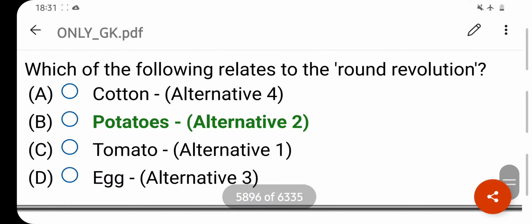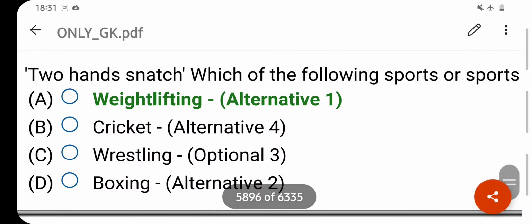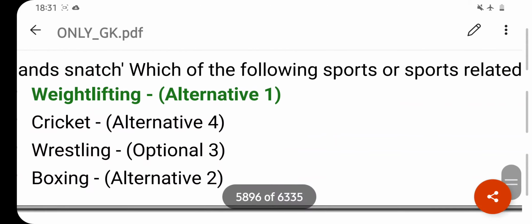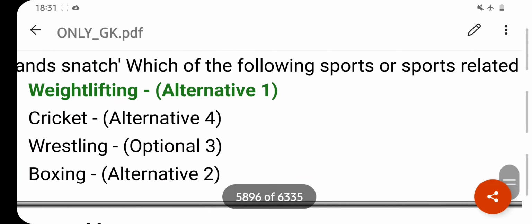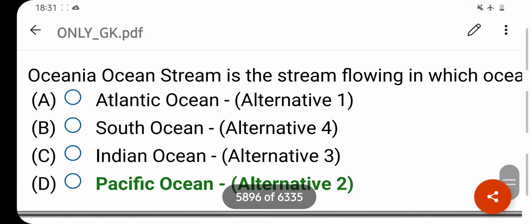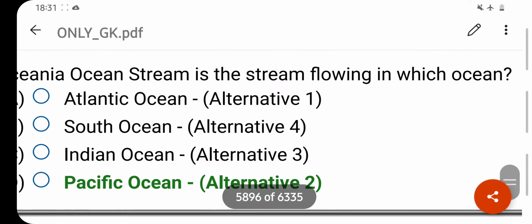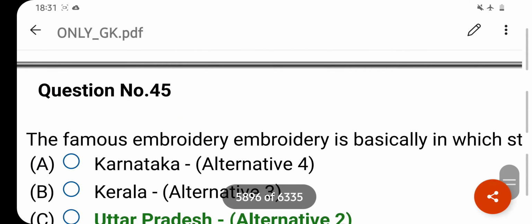Which of the following relates to the round revolution? Your right answer is potatoes. Option B is your correct answer. Two hands snatch. Which of the following sports is the tournament related to? Your right answer is weightlifting. Option A is your correct answer. Which ocean does the stream flow in? Your right answer is Pacific Ocean. Option D is your correct answer.